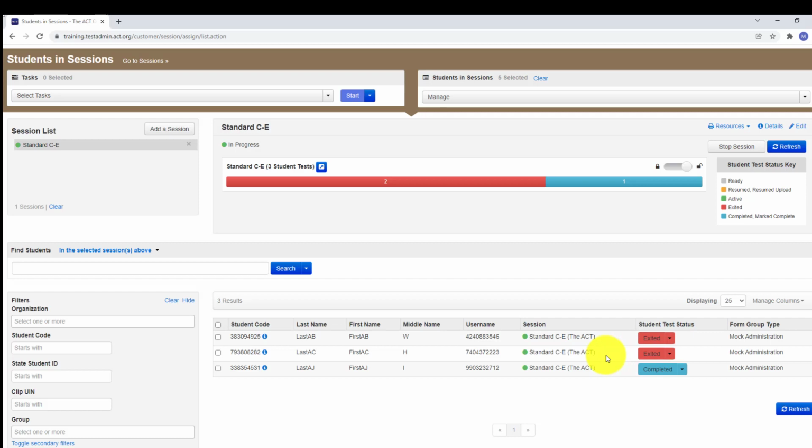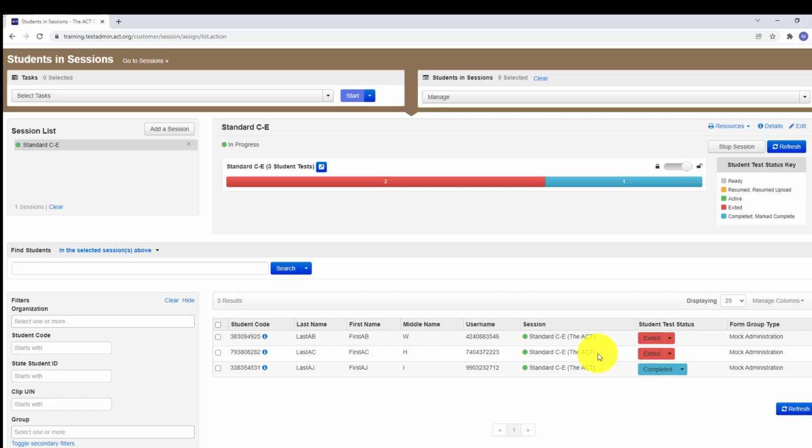All right, now the student number 2 got ill, okay, and the student needs to leave, right? So then you would tell the student to log out of TestNav. So the student gets ill at the end of test 1. Is not coming back for test 2.